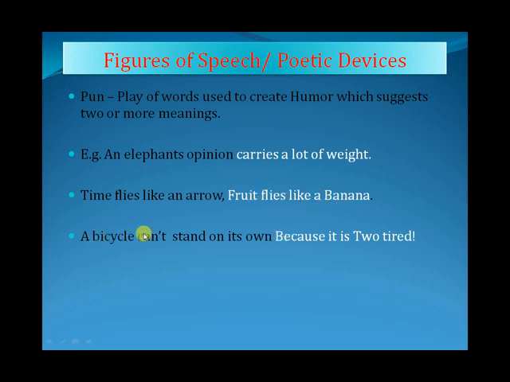A bicycle can't stand on its own. Why can't a bicycle stand on its own? Because it is too tired. Here, tired does not mean that it is tired to stand, but it is because it has two tires. Okay, this is the meaning of it.